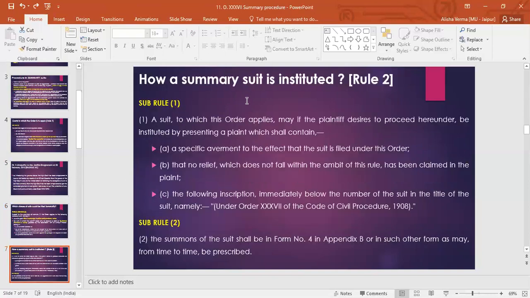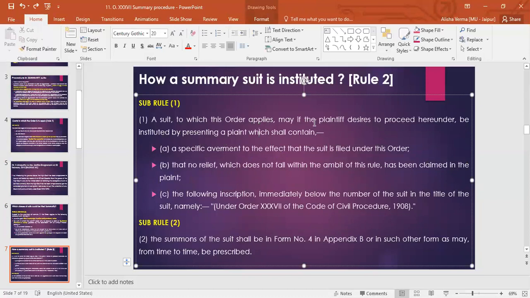So how the summary suit is instituted, this is Rule 2 sub rule 1, which says a suit to which this order applies may, if the plaintiff desires to proceed hereunder, be instituted by presenting a plaint. The plaintiff has to present a plaint as we normally do. But what you have to do at the time of drafting is you are supposed to specifically write above the plaint that you are applying under Order 37, and that you have not violated any of the guidelines which have been provided in this Order 37.